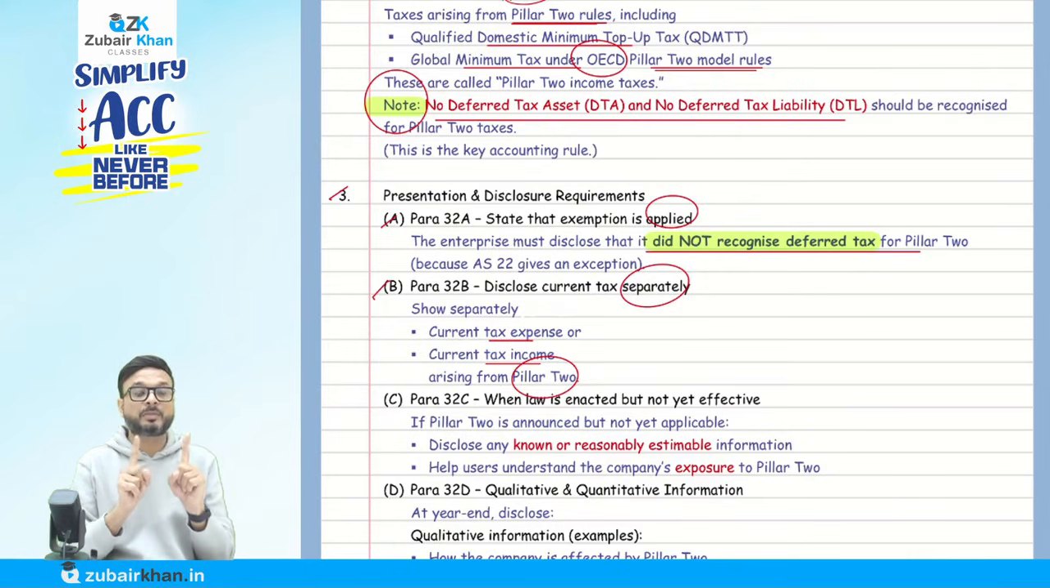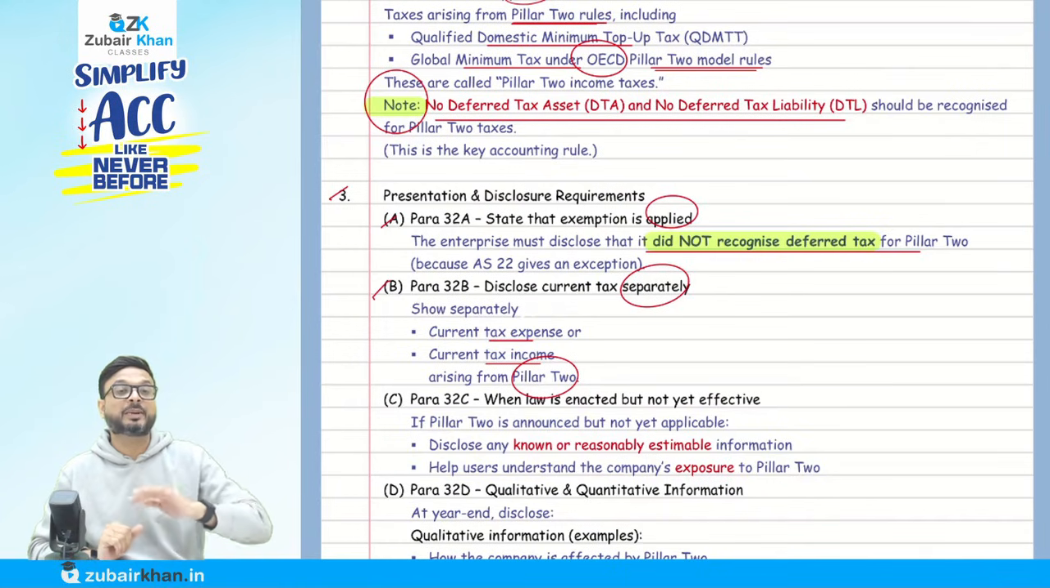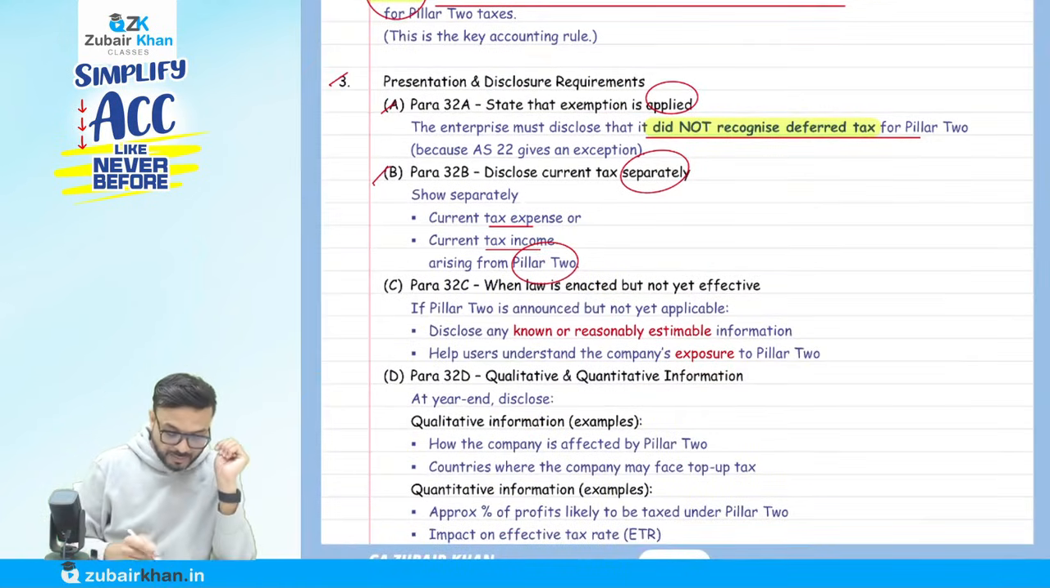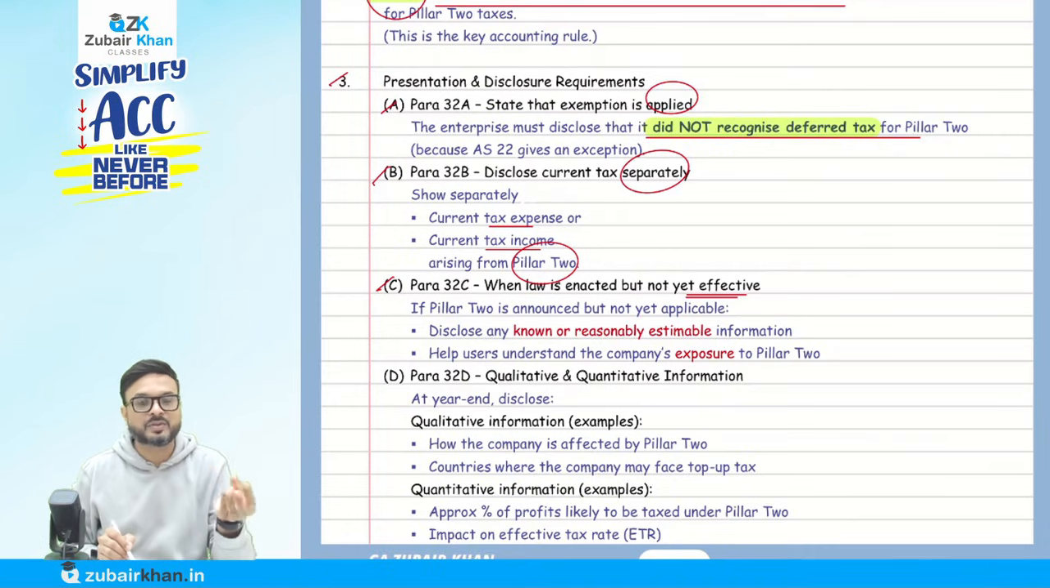But what is the key point? Obviously, we're paying the taxes, so we have to account for that here. What is the key rule? There is no deferred tax liability that we have to create on that. Para 32 says that when the law is enacted but not yet effective, it means the law is declared but is going to be applicable, for example, for the coming financial year. So what is the effective date? I will come to that.